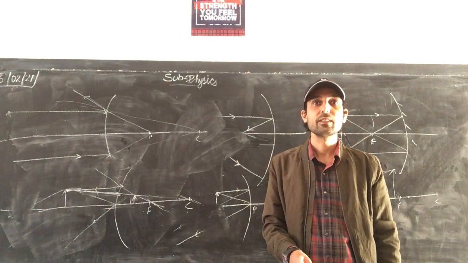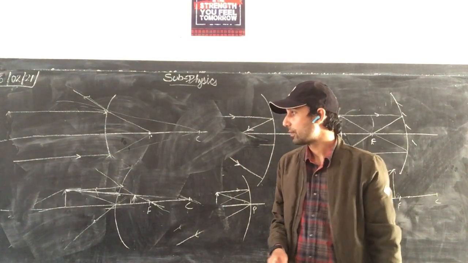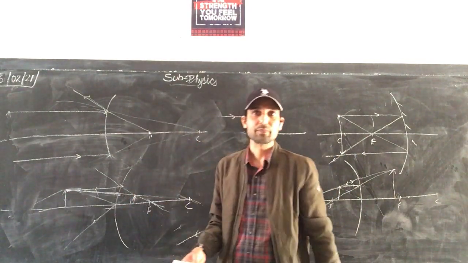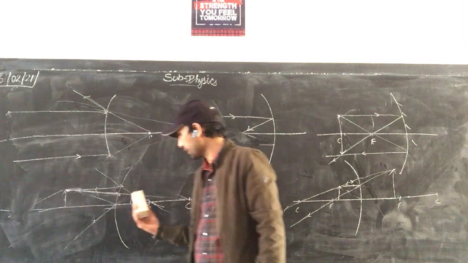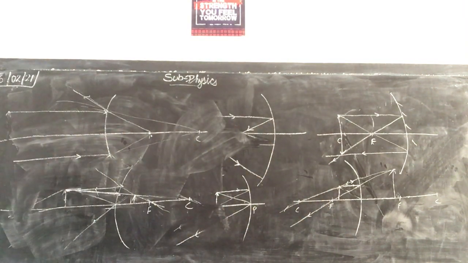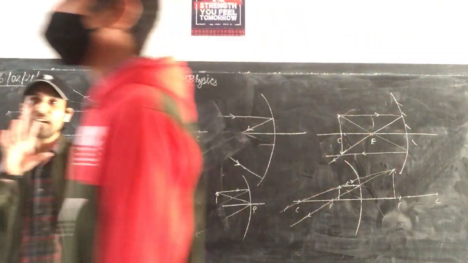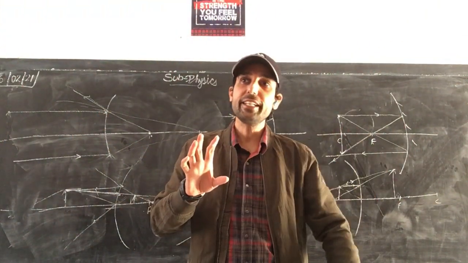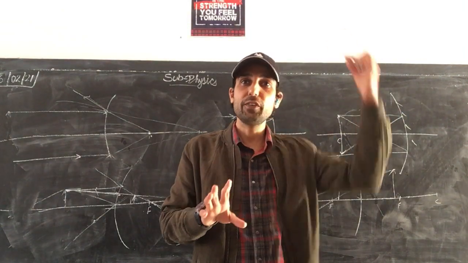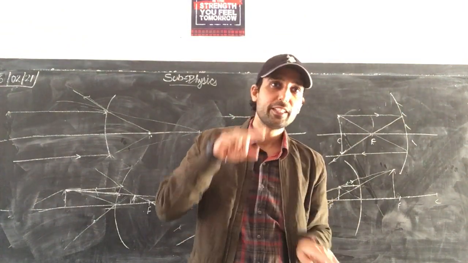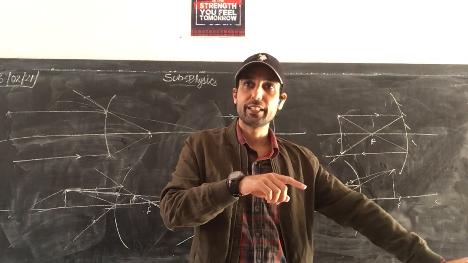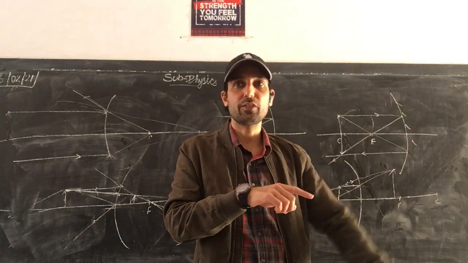Can't we take the ray from the middle of that object? The middle of the object will be here. So every point is being reflected here. Mainly what we are doing, see here, we can take any ray. For example, this point will be pointed there. So what do we do? We take the top and the bottom. Wherever they meet, we take top 2 rays, bottom 2 rays. Then we tell that here the object will be found.